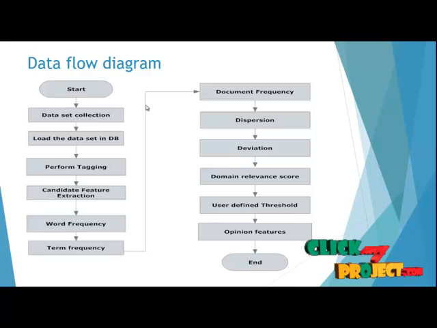From the extracted words, we find the word frequency, term frequency, and document frequency. Depending upon the frequency, we find the dispersion and the deviation. Dispersion quantifies how significantly a term is mentioned across all documents by measuring the distributional significance of the term across different documents in the entire corpus. Deviation reflects how frequently a term is mentioned in a particular document. Calculate the domain relevance score and get the user-defined threshold. Depending upon the threshold, we extract the opinion features in each document in the process.